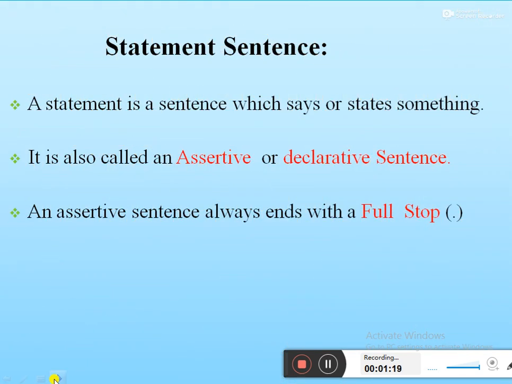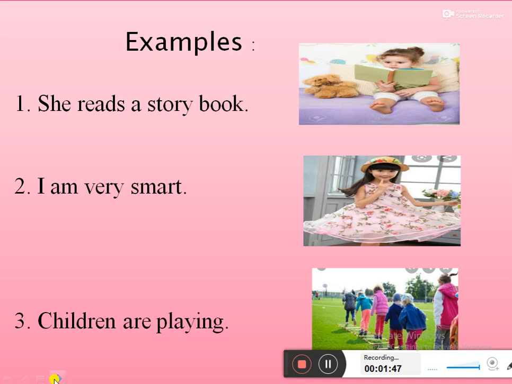Now let's start with the first sentence, that is the statement sentence. A statement sentence is a sentence which says or states something. It is also called an assertive or declarative sentence. An assertive sentence always ends with a full stop. Now let's see some examples.